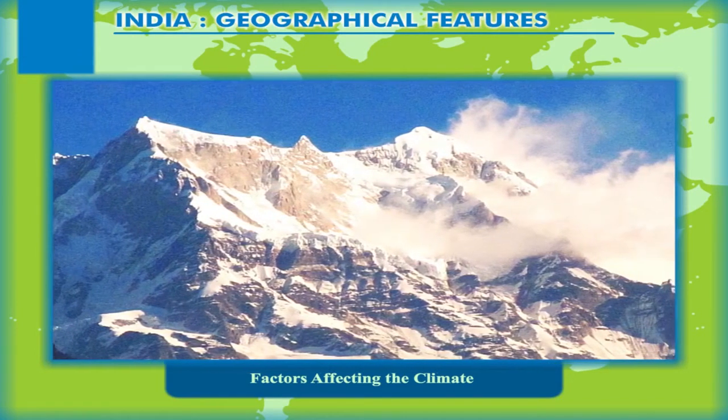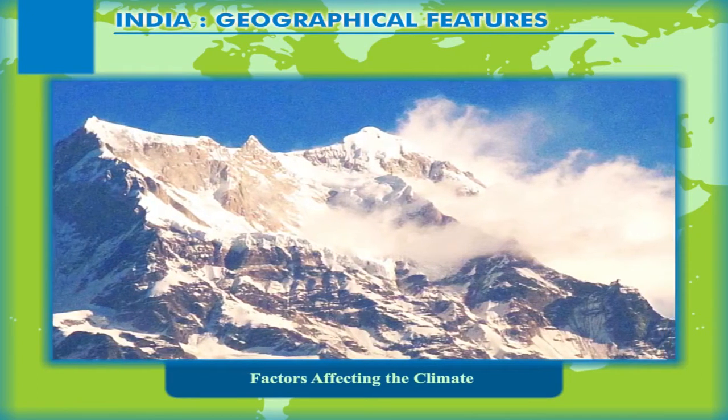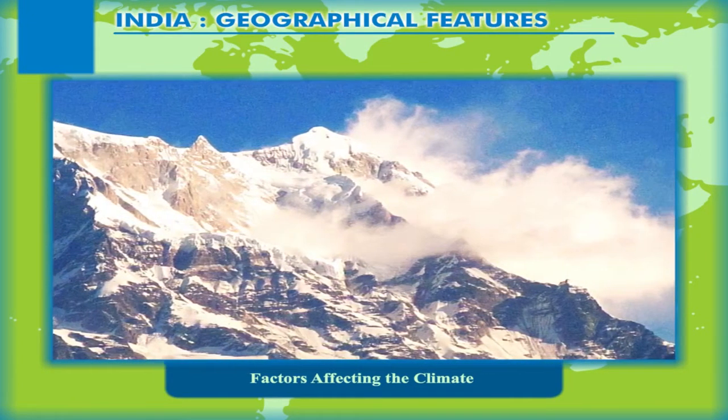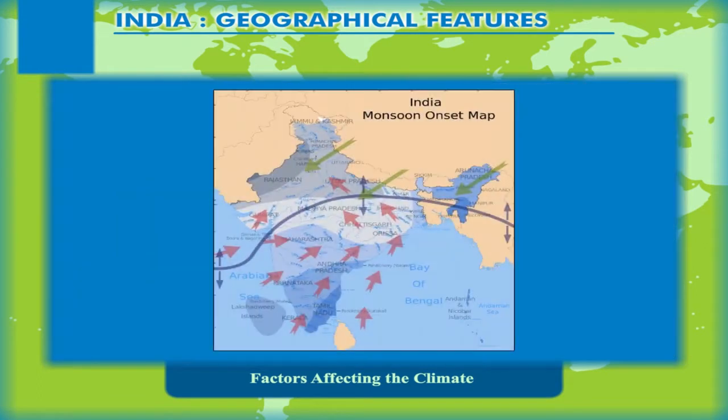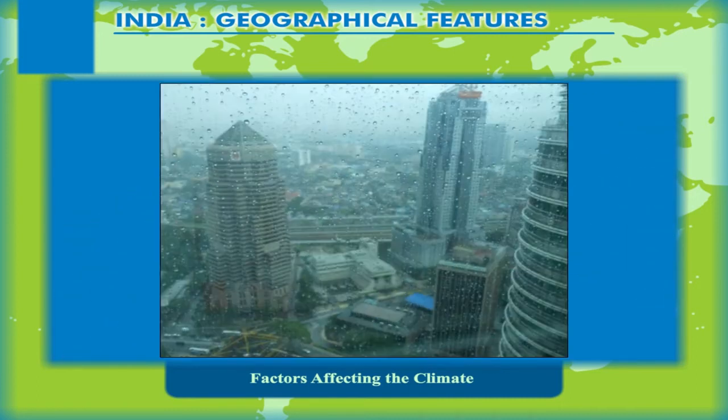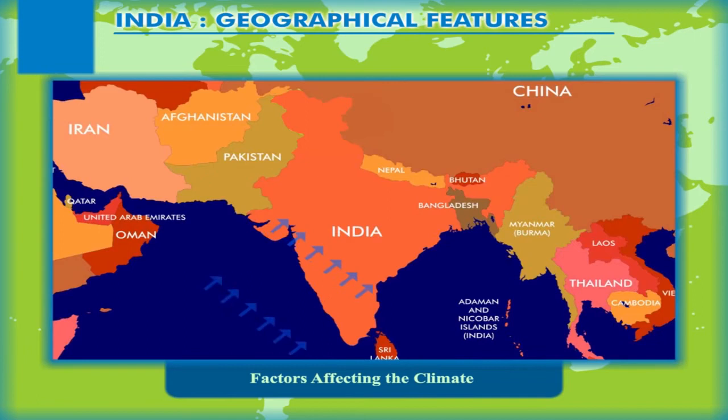They form a climatic divide and protect India from the cold winds blowing southwardly from the Siberian lands of the Arctic Circle region. The Indian Ocean, the Arabian Sea, and the Bay of Bengal have a moderating influence on the climate of India, especially the coastal region. These large storehouses of water also provide moisture to the onshore winds and thus are a great source of rainfall to the country. The seasonal monsoon winds that blow over India, especially the summer monsoons, are a source of the much required rainfall all over the country.